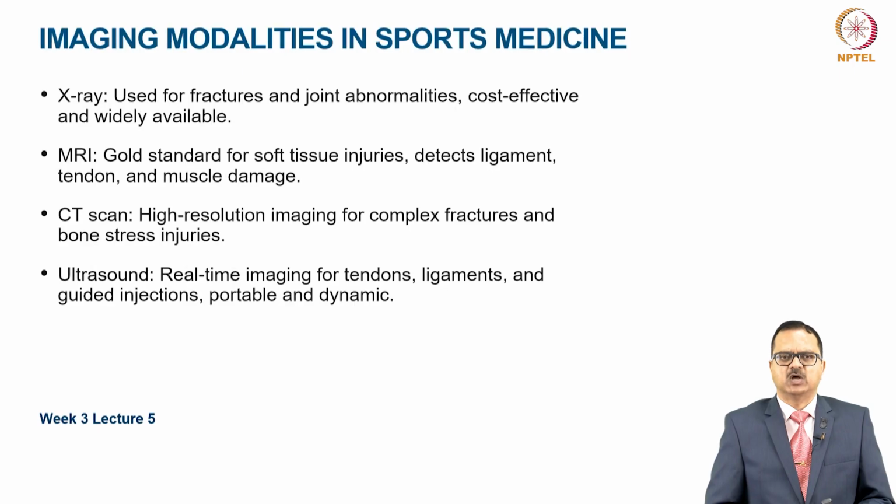The various imaging modalities which are used currently in sports medicine are X-rays, used for fracture and joint abnormalities. It's cost effective and it is widely available. MRI is the gold standard for soft tissue injuries, detects ligament, tendon, muscle damage, but is slightly expensive. CT scan, high resolution imaging of complex fractures and bony stress injuries can be picked up by CT scan.